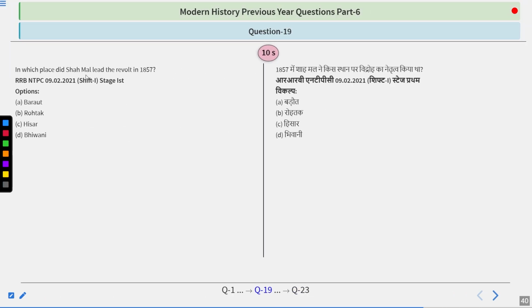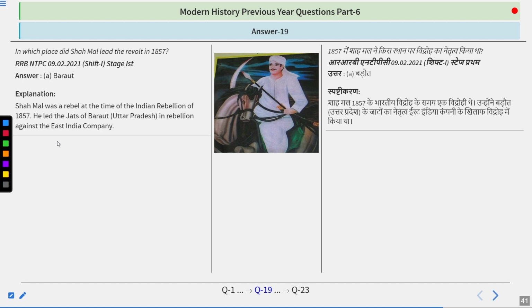In which place did Shah Mal lead the revolt in 1857? Badot, Rohtak, Hisar, Bhiwani. Try to think about it. And the answer is Badot.